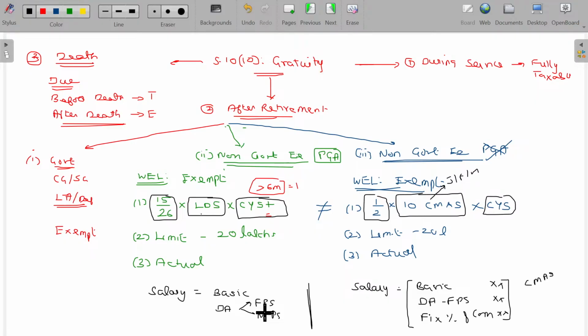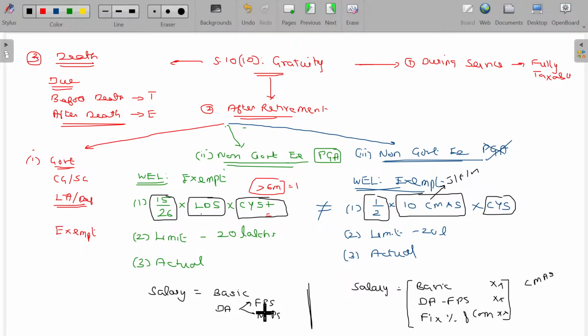So if I retire on 25th March, what is the previous 10 calendar months? Leave the March month. Start from the earlier date: February, January, like this. The previous 10 calendar months will be taken. Forget about the month of retirement and calculate the complete 10 calendar months prior to the month of retirement. You have to total the 10 months' salary.